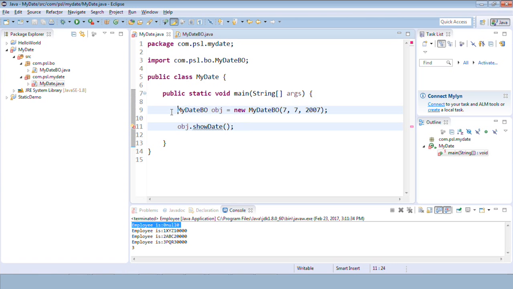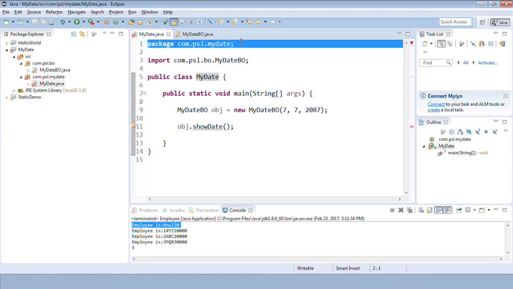It has allowed us to create an object. Yes. If I comment this import, it will not allow that as well, because it doesn't know about the mydate.bo class. This is present in some other package. So whenever you are accessing any class from a different package, you need to use import, and to define where it is present, we need to use package.